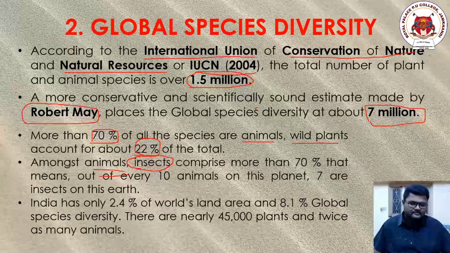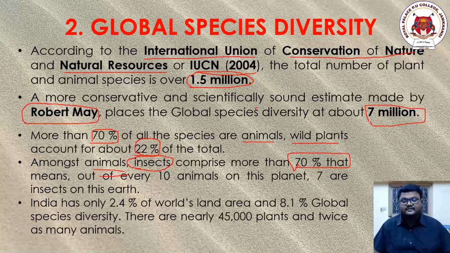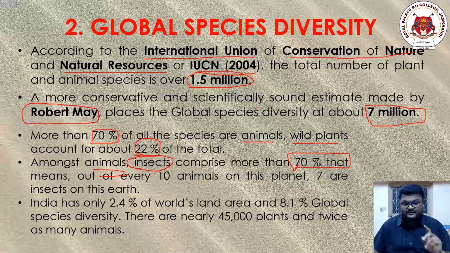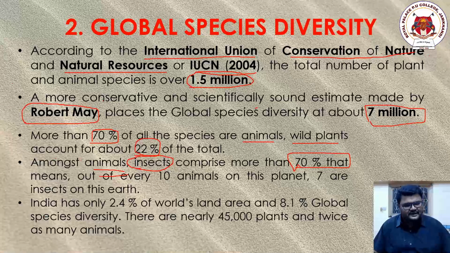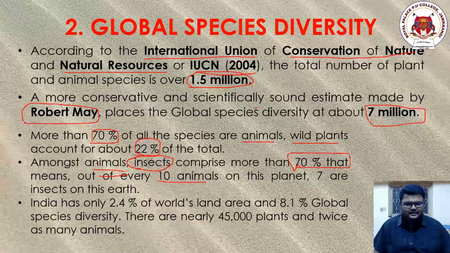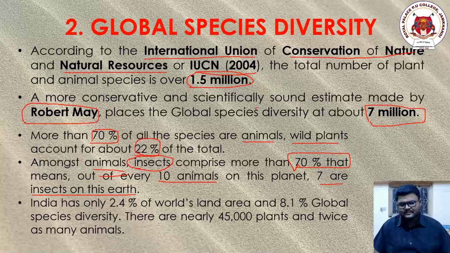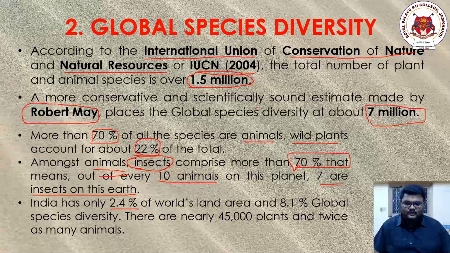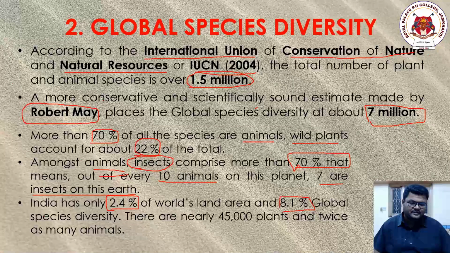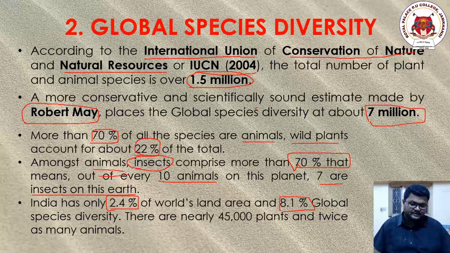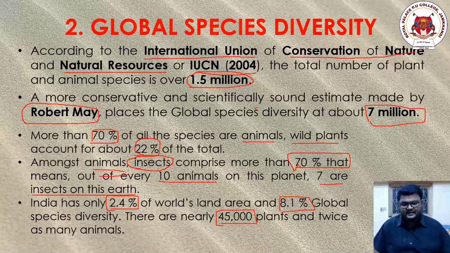Once again, 70% of the animals of the 7 million total species we need to consider. A funny thing is that in every 10 animals on this planet, 7 are insects. India has only 2.4% of the world's land area and 8.1% of the global species diversity. There are nearly 45,000 species of plants and twice as many animals.